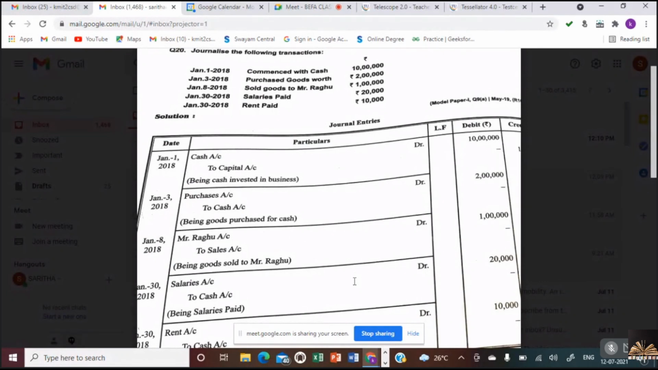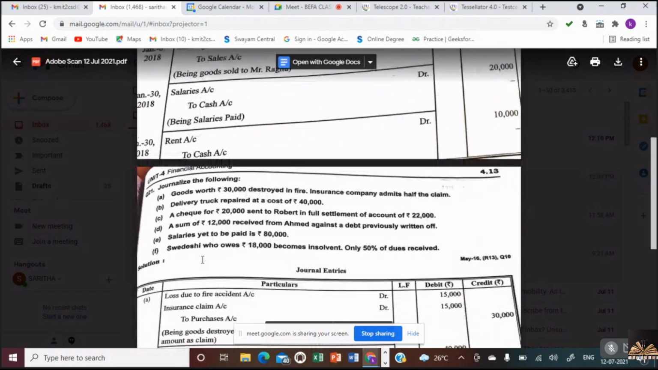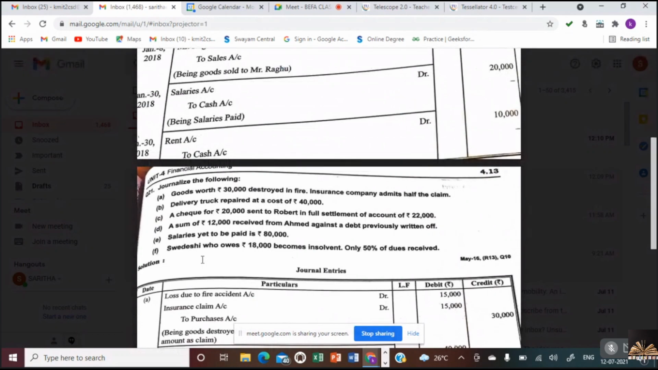Yes or no? The same way even the rent paid. So what do we need to debit? Debit all expenses and losses, credit all incomes and gains. So is rent paid an expense? Yes. Therefore we have debited the rent account and credited the cash account. Did all of you write? Being rent paid. Being rent paid. Have all of you finished all the 5 transactions? Yes, ma'am.